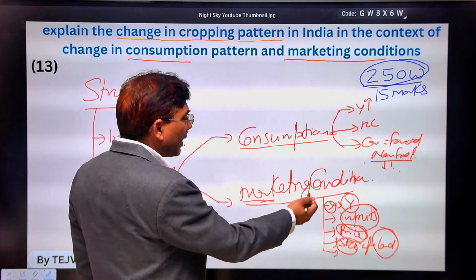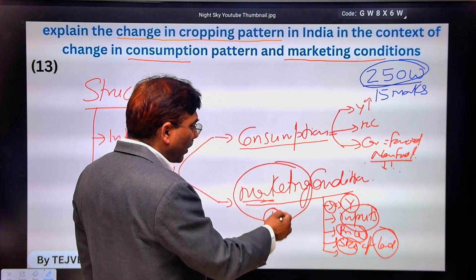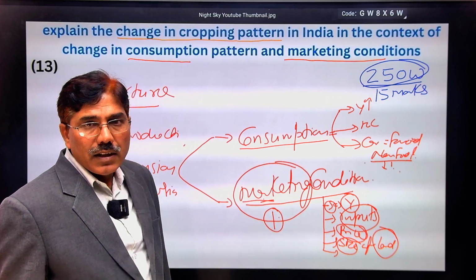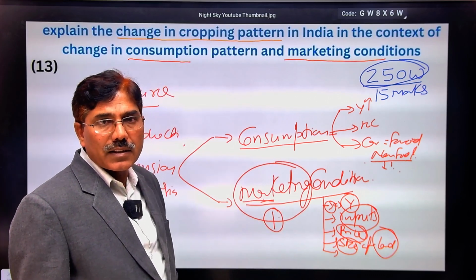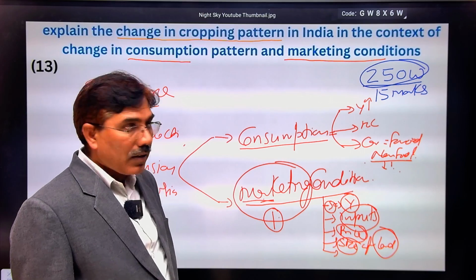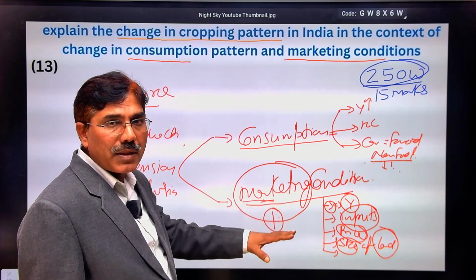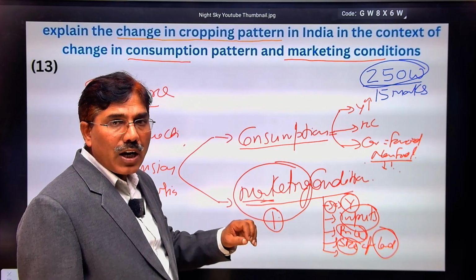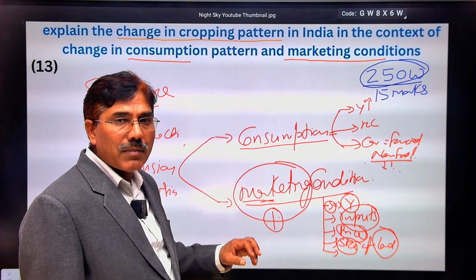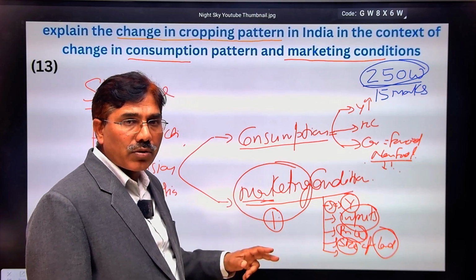Insurance against risk means marketing conditions also determine the insurance. If our insurance market is well developed, as under Pradhan Mantri Fasal Bima Yojana, who is promoting that one? Marketing conditions. Marketing conditions means the insurance market, to what extent it is attracting the farmers and to what extent farmers are protecting their different crops.